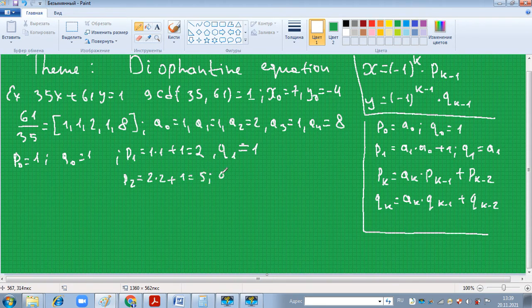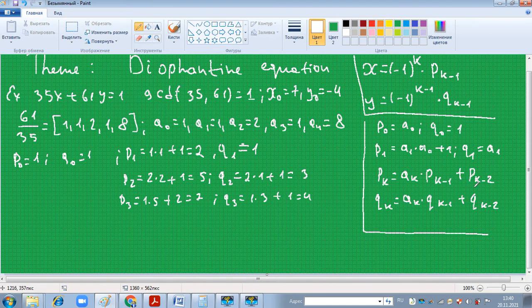Equals 5, and q sub 2 equals, by this formula, a sub 2, which is 2, times q sub 1, which equals 1, plus q sub 0, which is 1, equals 3. Next, p sub 3 equals, substituting in this formula, 1 times 5 plus 2 equals 7. q sub 3 equals 1 times 3 plus 1 equals 4.